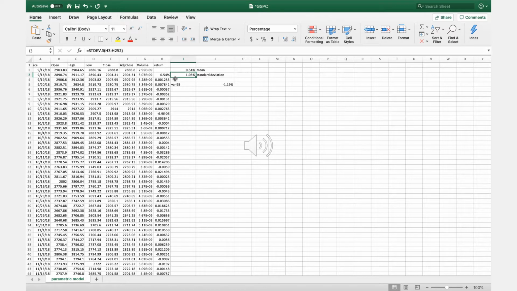Now we are going to determine VAR. We will use a confidence level of 95% to do this. In Excel, you will use the norm.inv function. So click a cell and enter an equal sign, type norm.inv and the function will pop up. For the data, we will enter 5%, comma, I2, comma, I3, and close the parentheses and press enter. We can now see that VAR is equal to negative 1.19%. This tells us that at a 95% level of confidence, the maximum loss for this portfolio is 1.19% and will not exceed any further.